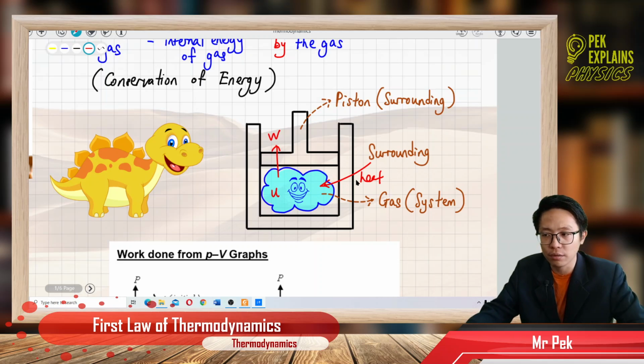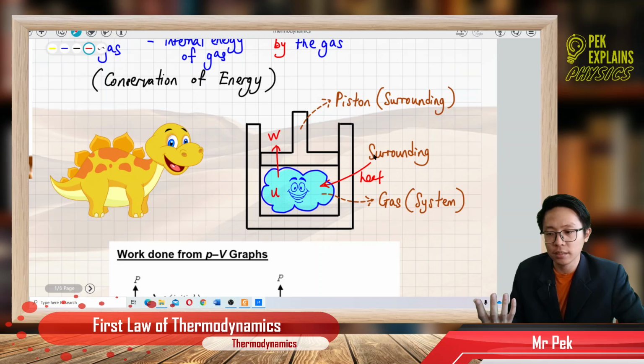Do you see that? Energy is transferred in the form of heat, and energy is also transferred in the form of work done. From the surroundings into the gas is heat energy. From the gas to the piston is energy transferred in the form of work done.